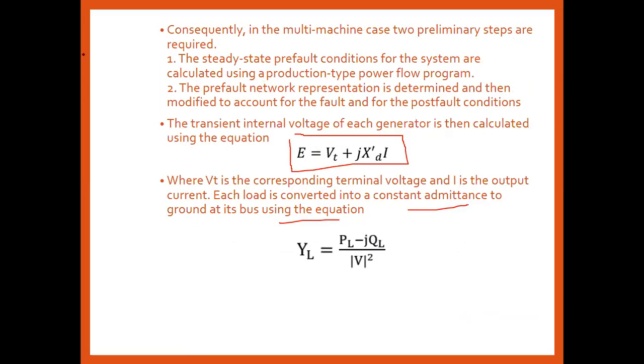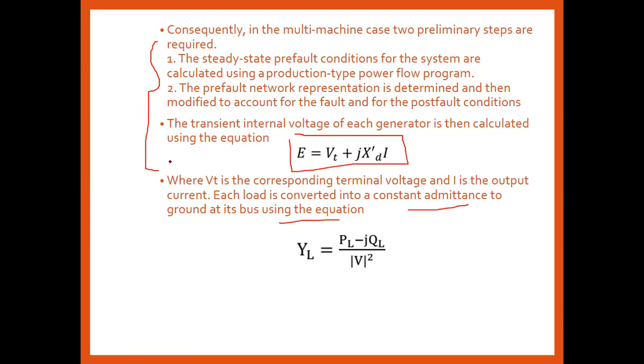So basically, in a multi-machine system, to identify the transient state stability, the stability should be calculated by following two steps. Number one, in the steady state pre-fault condition we will calculate the system power output under the pre-fault condition by using the power flow diagram. Number second, in the post-fault condition we will calculate it again. After calculating in both conditions, the differences are generally analyzed with respect to the transient state stability of that multi-machine system.